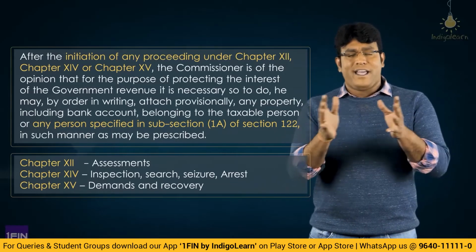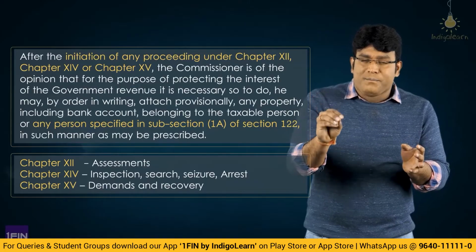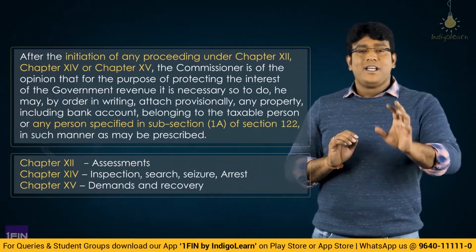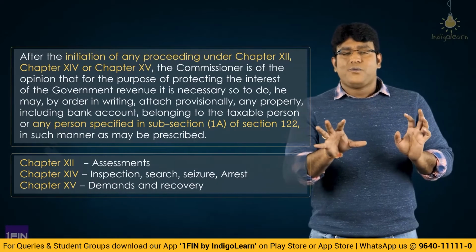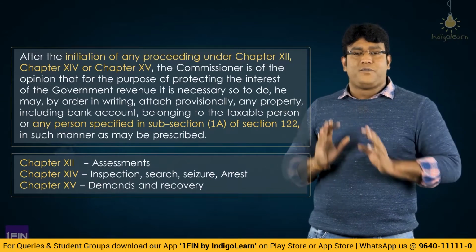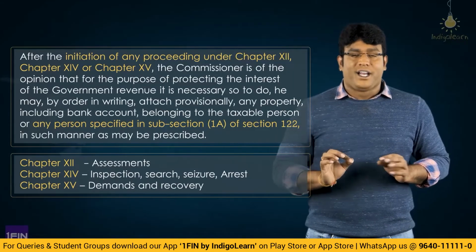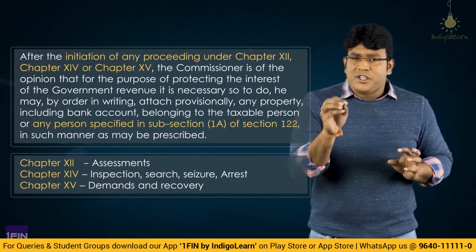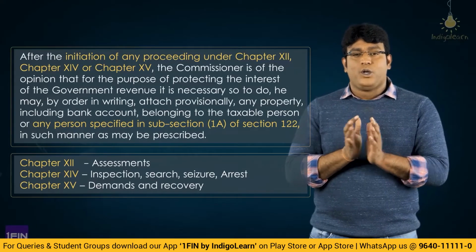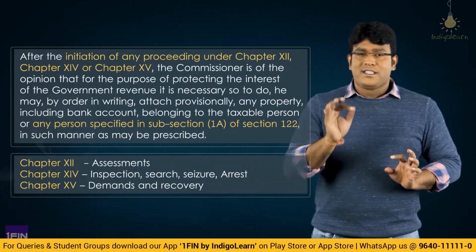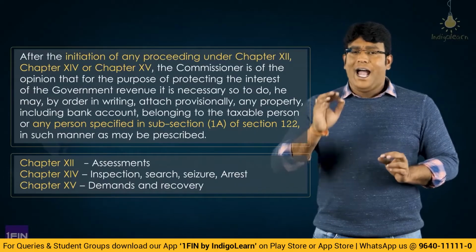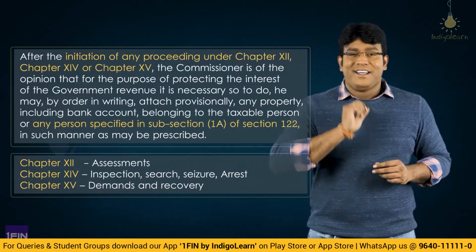But now what they have done, they have specified that if after initiation of any proceedings under section 62, 63, 64, 67, 73, 74, those words they replaced by chapter 12, chapter 14 and chapter 15. So if after initiation of proceeding under chapter 12, 14, 15, the commissioner is of the opinion that it is necessary in the interest of the revenue to safeguard the interest of revenue, he may order for provisional attachment. Chapter 12 deals with assessment, 14 deals with inspection, search, seizure and arrest, and 15 deals with demands and recovery.